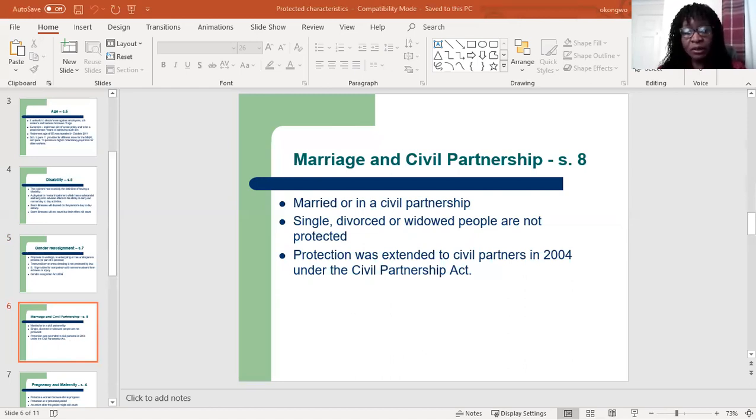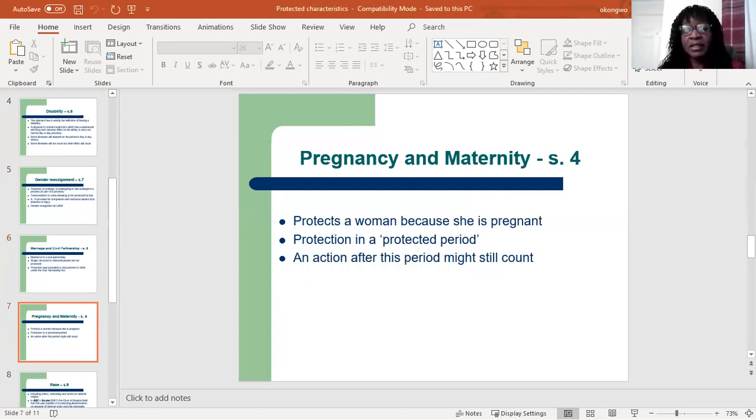All right, and the next one is pregnancy and maternity, and that can be found under Section 4 of the Act. So it is unlawful to treat a pregnant woman unfavorably or victimize her because she's pregnant. The Act gives a protection to pregnant women in a protected period. This protected period starts from the beginning of their pregnancy, to the end of their maternity leave.